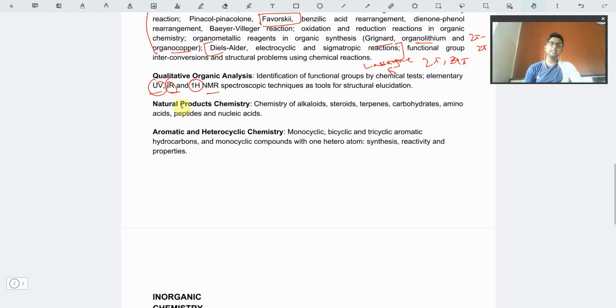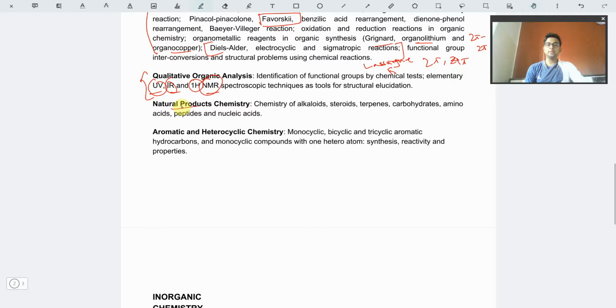1H NMR is also quite easy if you understand. Understanding the concepts of NMR is quite difficult, but if you do, you can solve every question in just seconds. I am mastering my chemistry in organic, and the most favorite part that I have is this qualitative analysis, NMR being my most favorite topic. Because I have understood NMR quite properly, I solve questions in just seconds if you give me any questions of NMR.